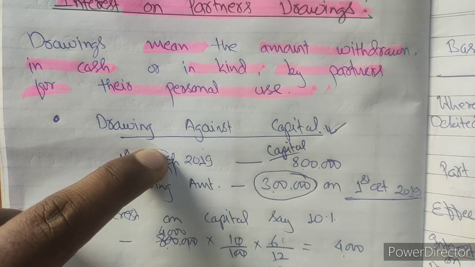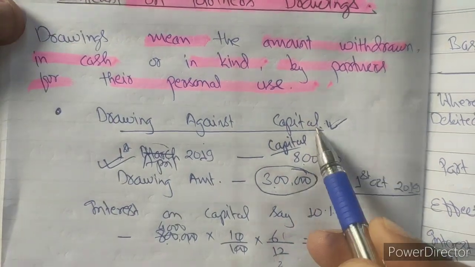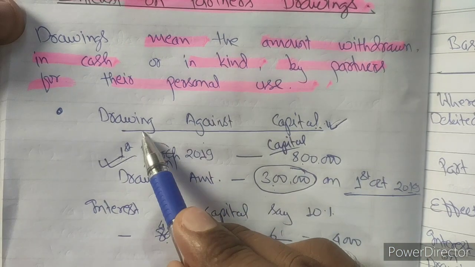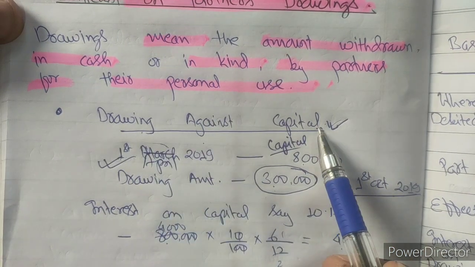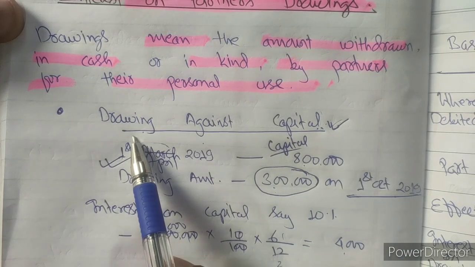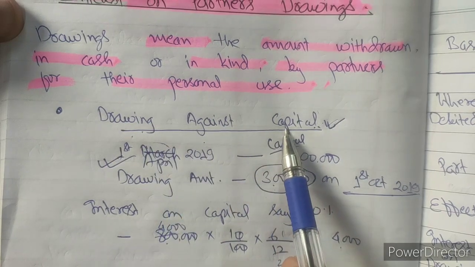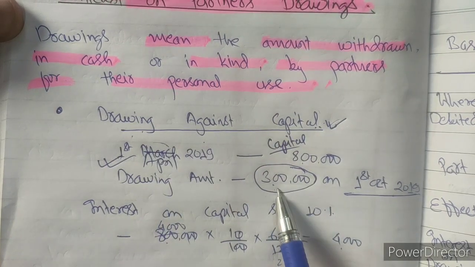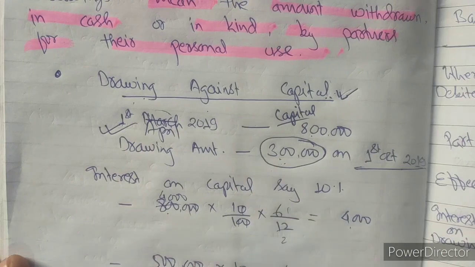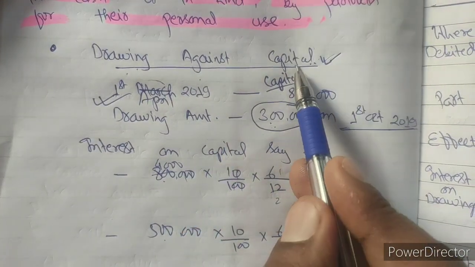The thing in this drawing against capital is that whenever there is a drawing against capital, there will be no interest charged on drawing. Only the calculation of interest on capital will be affected, but interest on drawing will not be affected, because for any amount withdrawn against capital, there will be no interest charge on this drawing, as we have seen over here, 3 lakh. But what will it affect? It will affect the calculation of interest on capital.